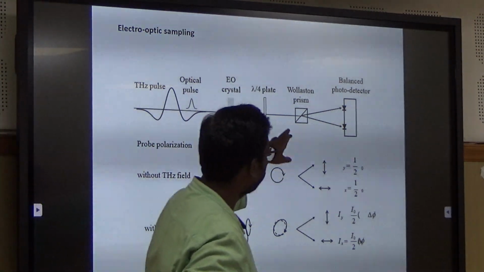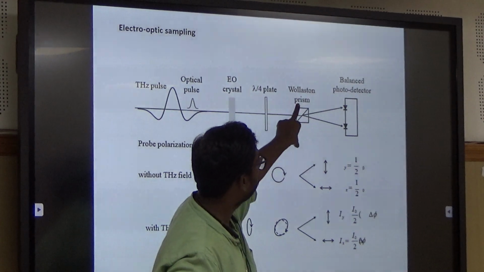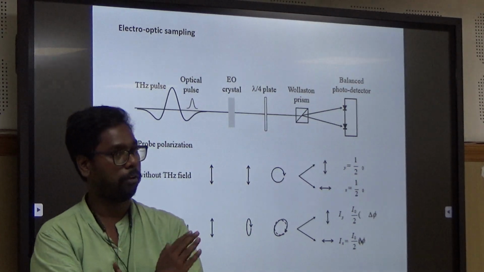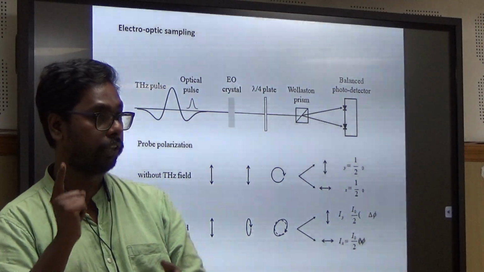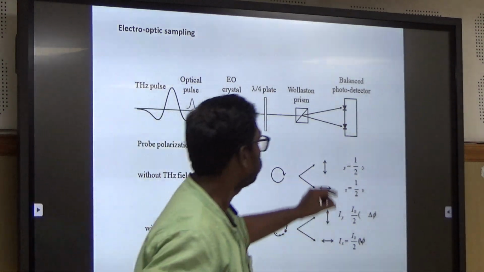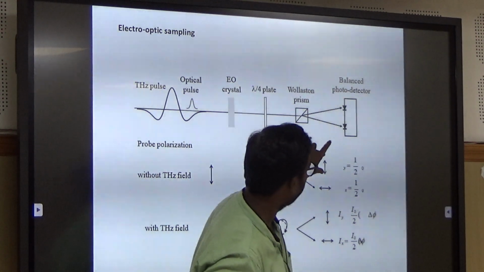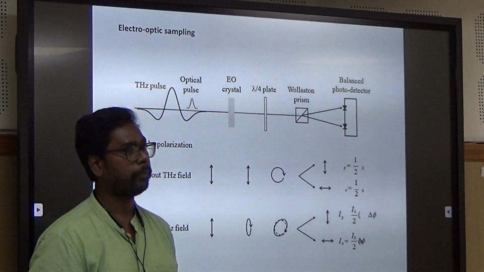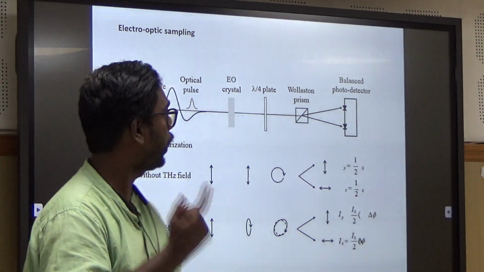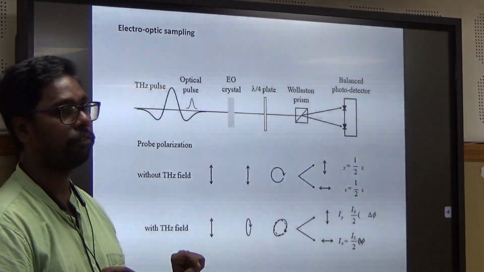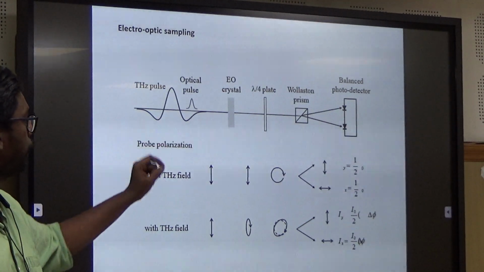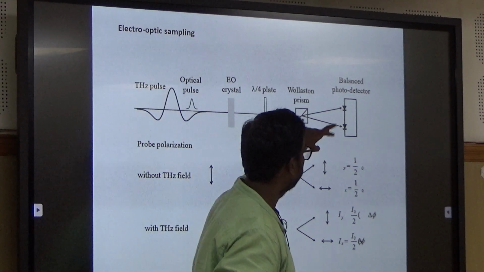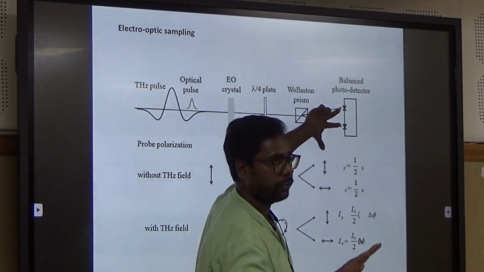Now after traveling to the Wollaston prism, this will split the circular polarization into horizontal and vertical. Because they are both the same, the balanced photodiode detects two components, one horizontal, one vertical. Their intensities are the same and the output you get from the balanced photodiode is 0. One is subtracting x minus y. So this minus this is basically subtraction.